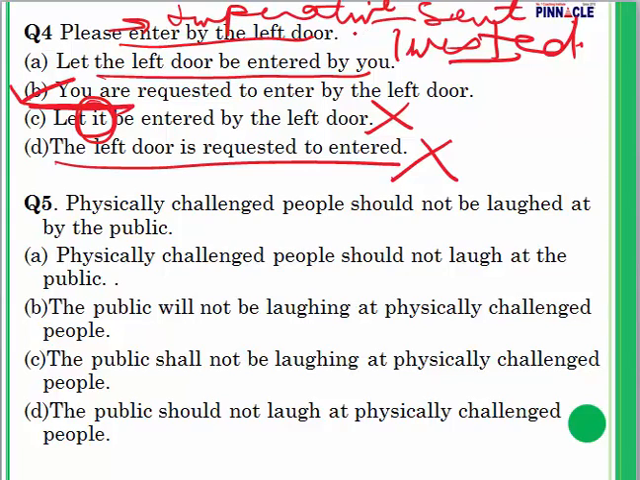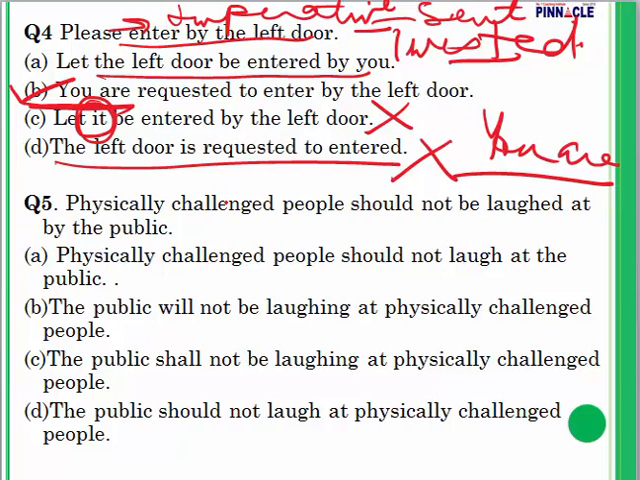Wherever we are making a request, wherever we are ordering or giving a command, we have to begin with you are. In certain sentences, we have to begin with you are. So for question number 4, my answer is B.